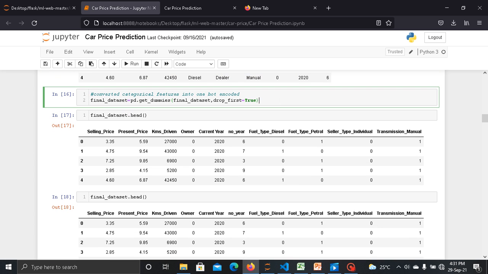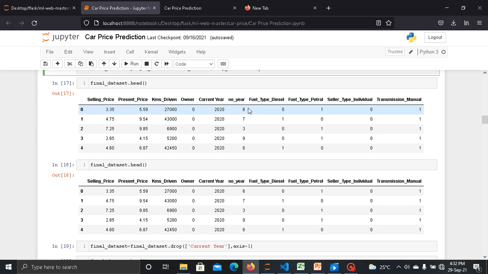Now in this step, I converted the categorical features into one hot encoded using the getDummies function. So one hot encoded means in the form of 0, 1 values. So as we can see here, I converted the categorical values into one hot encoded.